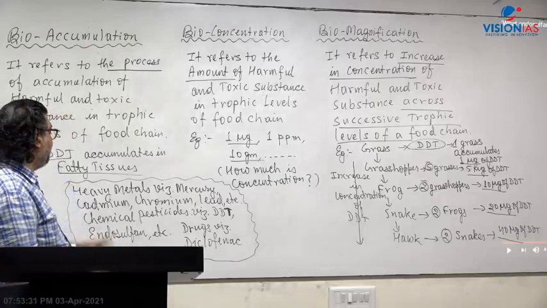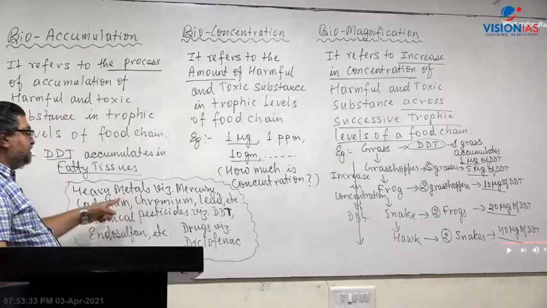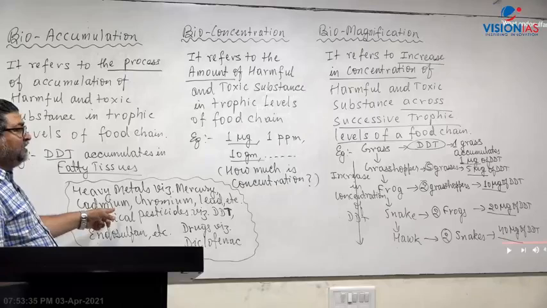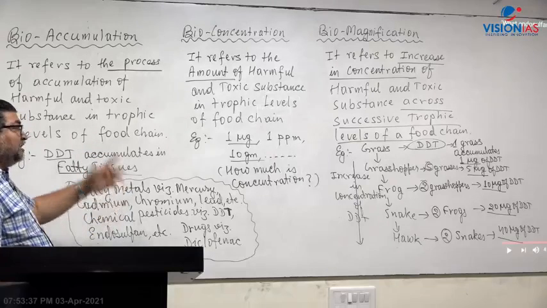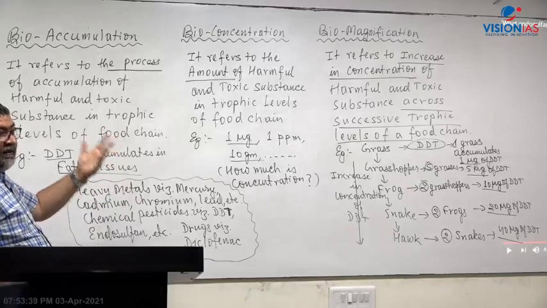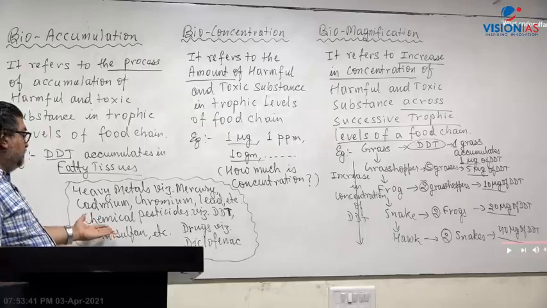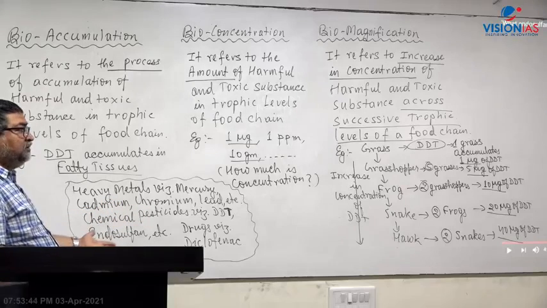Clear? Heavy metals: mercury, Minamata disease; cadmium, Itai-itai disease, there is another disease in Japan. Arsenic, West Bengal, black foot disease, right? Chemical pesticides: DDT, endosulfan, right?